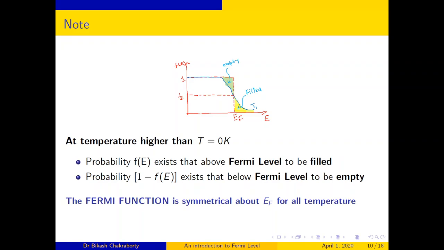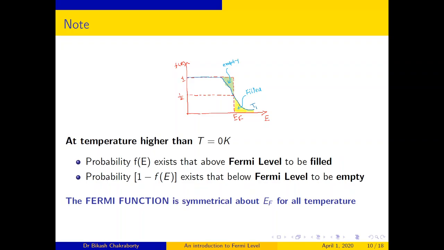Now, you can just think for yourself that the number of electrons which get excited from the occupied levels with E less than EF is equal to the number of empty states left behind. That means the Fermi function must be symmetrical about EF for all temperatures.